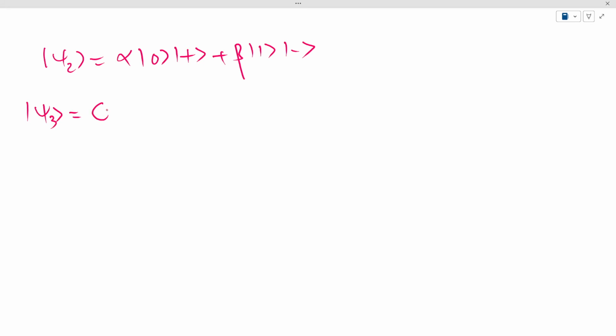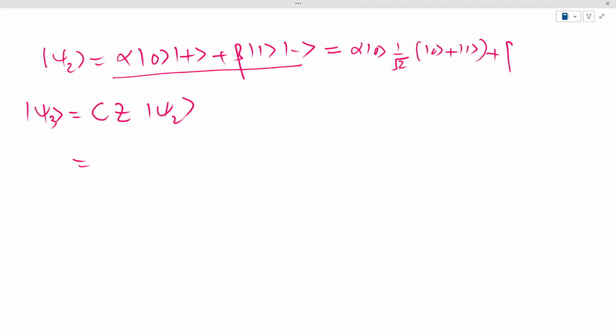So we had, let me just rewrite psi 2. We had obtained psi 2 like alpha |0⟩|+⟩ and beta |1⟩|−⟩, and we are going to apply control Z gate, and our psi 3 would be control Z applied to psi 2. Now, before I do that, let me expand this state psi 2, and this becomes alpha |0⟩ 1 over square root 2